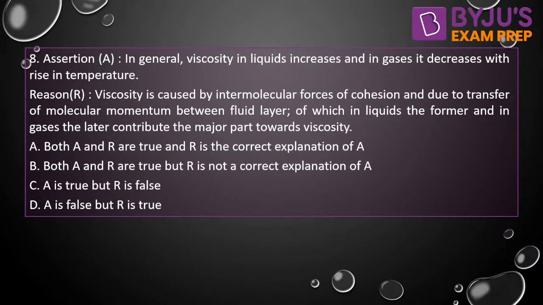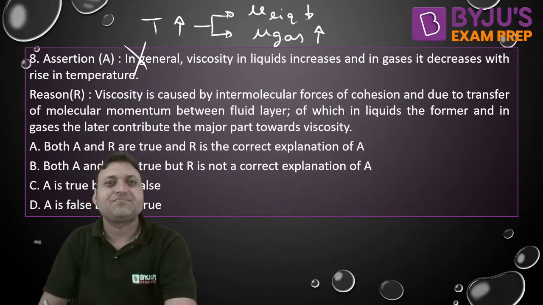What is the correct answer? The first statement is, in general, viscosity in liquid increases and in gas it decreases with temperature. The statement 1 is incorrect. As the temperature increases, viscosity of liquid decreases and viscosity of gas will increase. It is opposite. And is the reason correct?